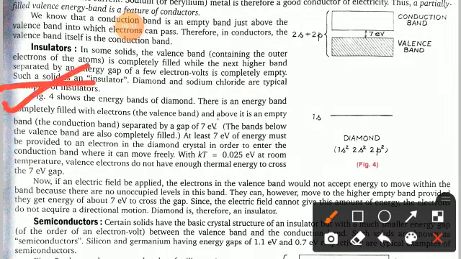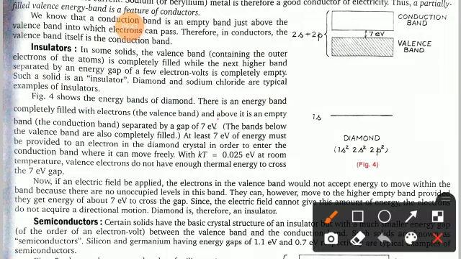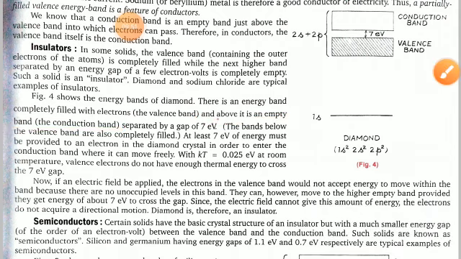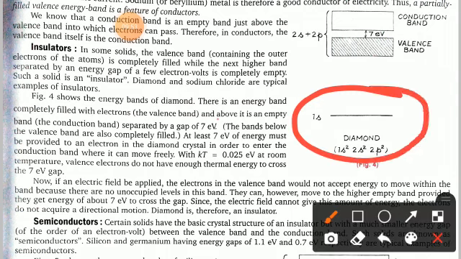Now see figure 4. This is figure number 4, the energy bands of diamond. There is an energy band completely filled with electrons, the valence band, and above it is an empty band, that is the conduction band, which is separated by 7 electron volts. The bands below the valence band are also completely filled. Here you can see this is the valence band below the conduction band.